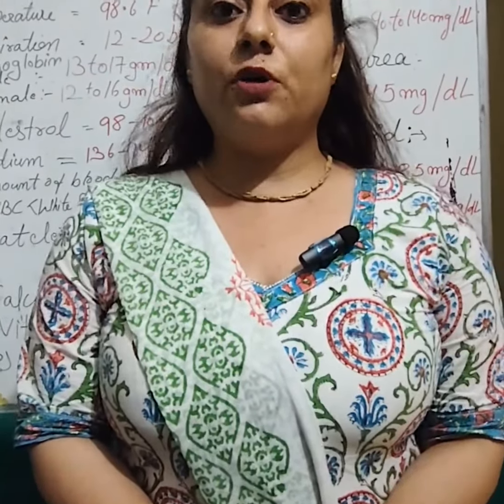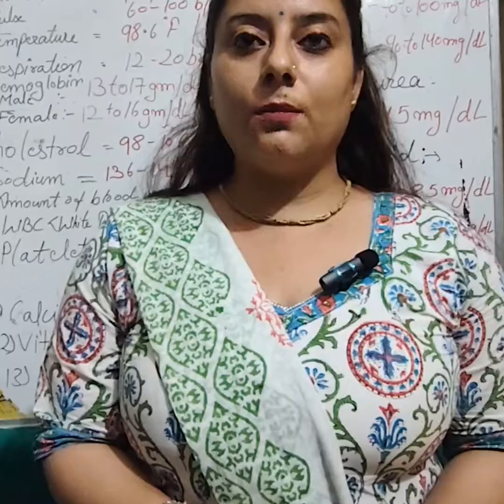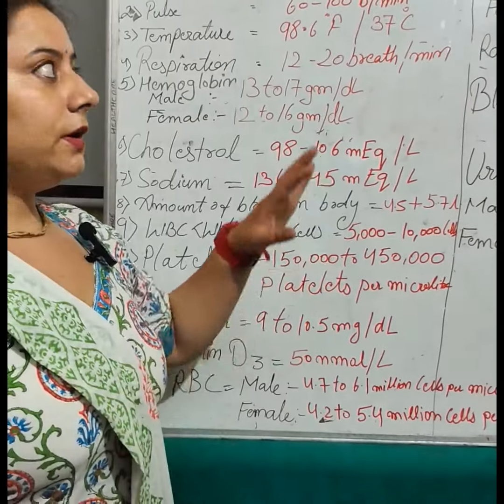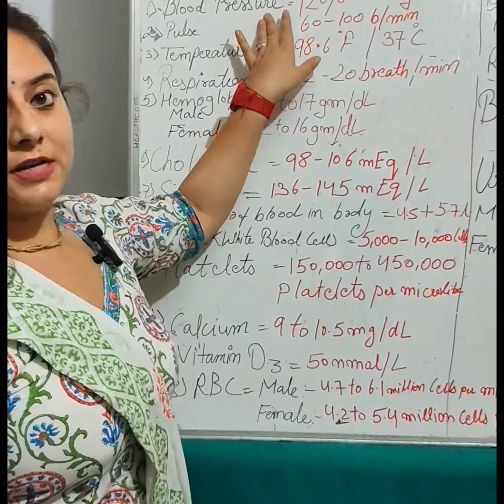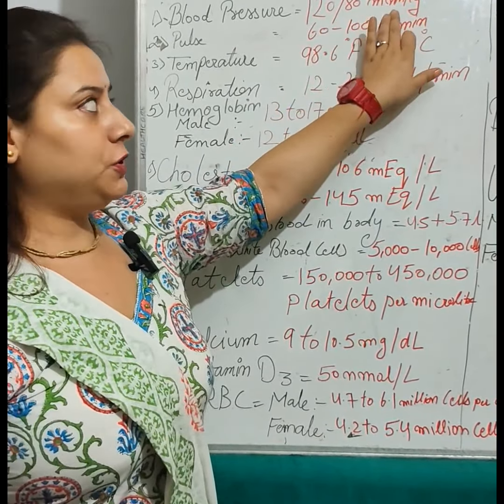Today I am discussing the normal human body values. We have to know the normal values of our body so we can differentiate or identify normal and abnormal conditions. So here, the first one is blood pressure, that is 120 by 80 mmHg.